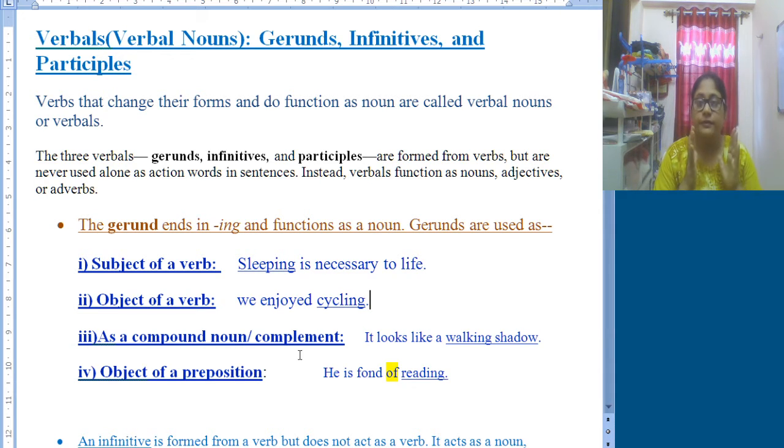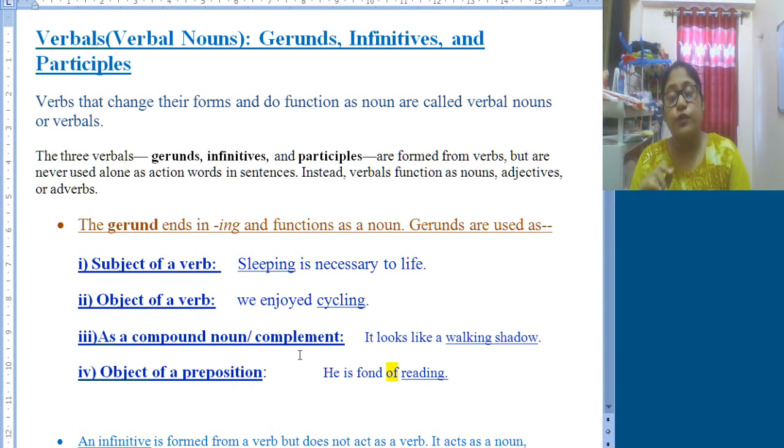Now, we have three verbal nouns. They are gerunds, infinitives and participles. Now, why are they called verbal nouns? Because their base form is from a verb. They are formed from verbs, but they do not act or function as verbs. Rather, they function as nouns. That is why they are called verbal nouns.